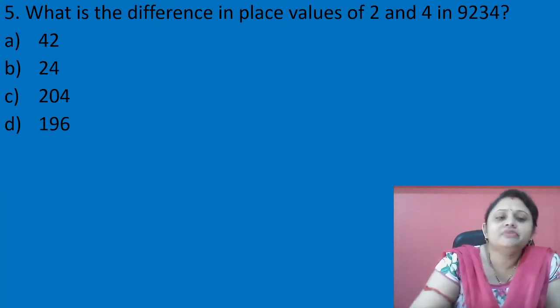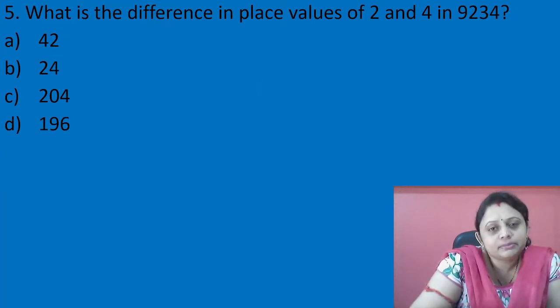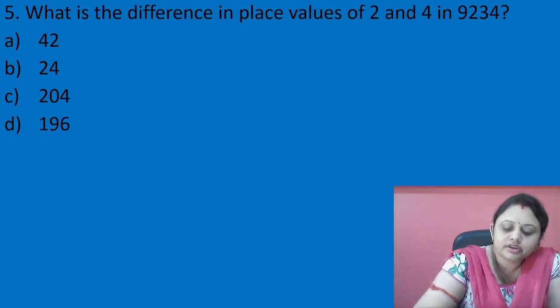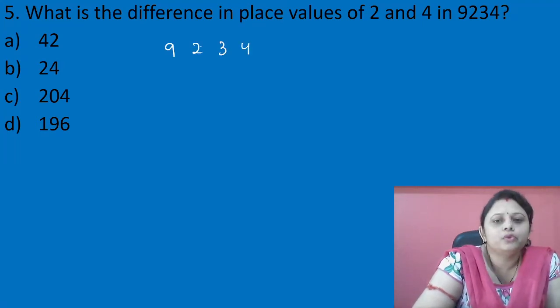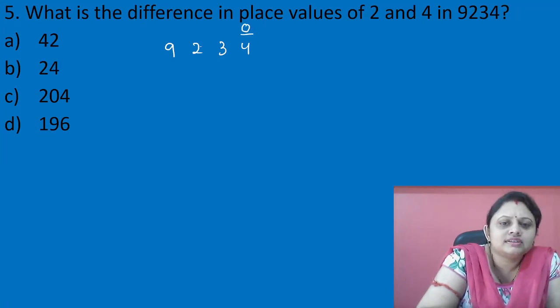Question number 5. What is the difference in place values of 2 and 4 in 9, 2, 3, 4? What is the number that we are having? 9, 2, 3, 4. Okay. Difference in place value. What are the place values? Ones, this is 10, 100, 1000.